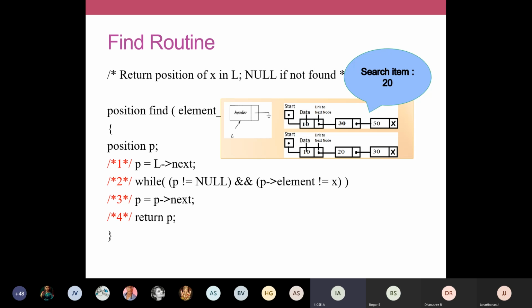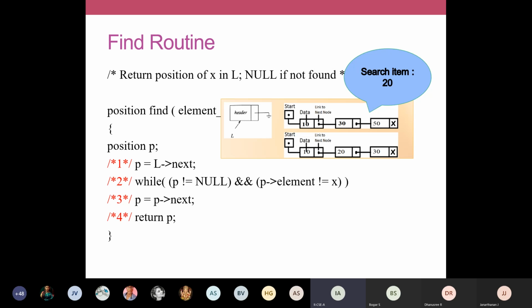Okay, for a find routine, there are three possible cases. So this and all you can write by the side in your notebook. There are three possible cases. One is your list might be empty, and another one is your list may have the data. Another case is your list may not have the data. Now all the three cases you're going to discuss.